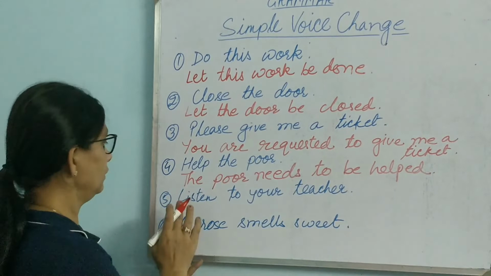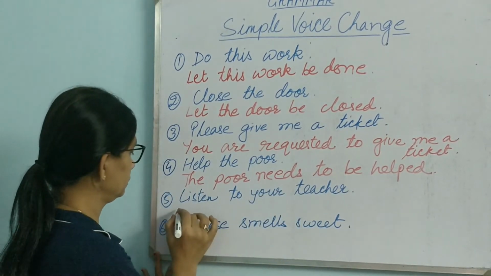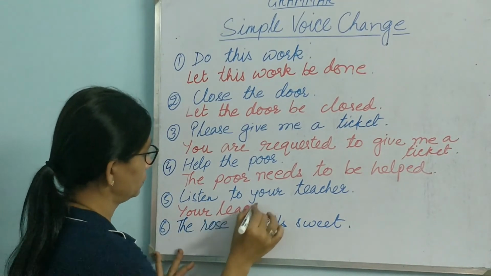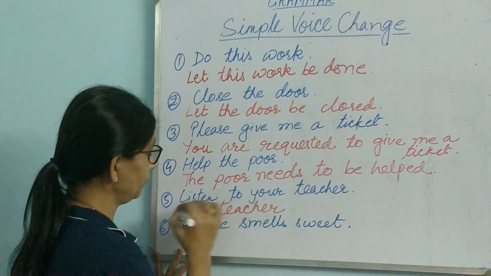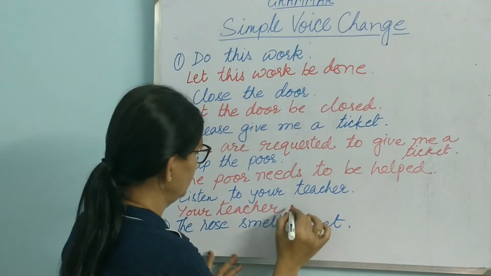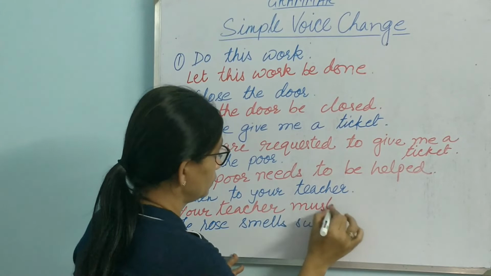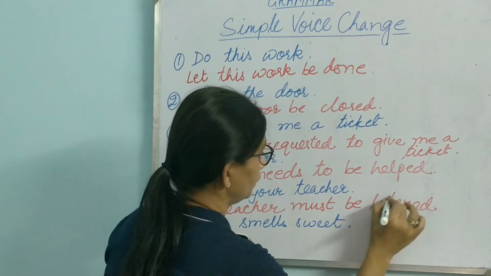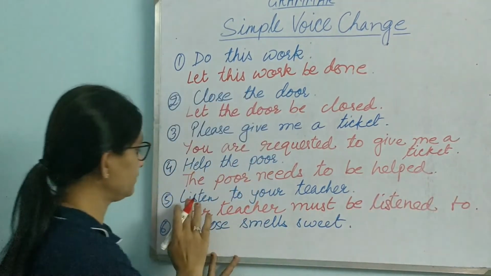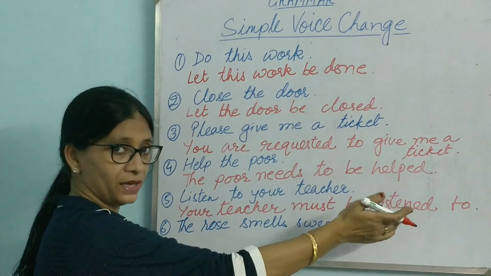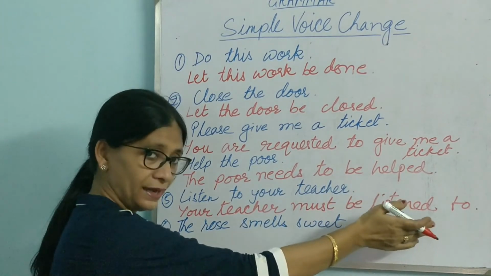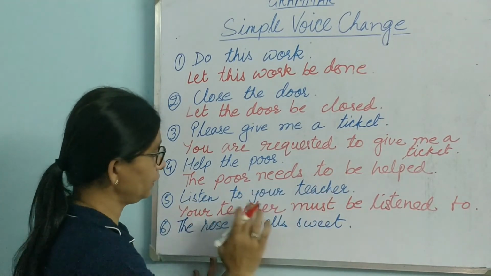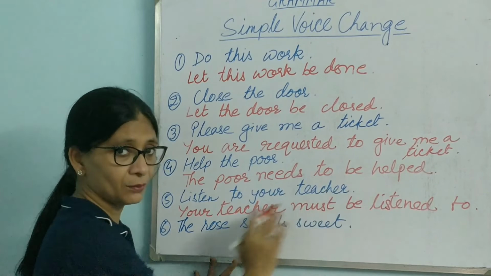That is also correct. Listen to your teacher. Your teacher, the object comes in the beginning. Your teacher must be listened to. Since "listen" is there in the beginning, we will use it at the end as we do with the subject, and the object comes in the beginning. So, listen to your teacher becomes your teacher must be listened to. So we are adding some new words.